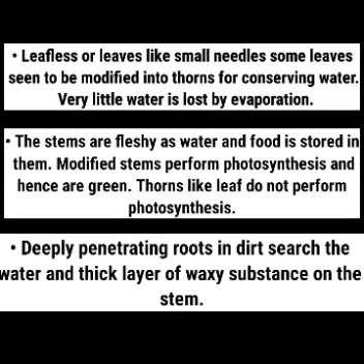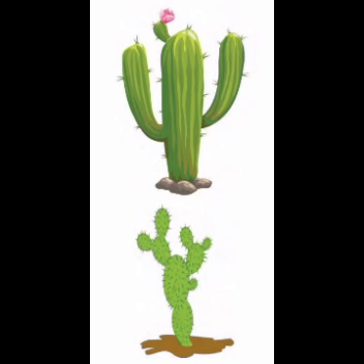Now the second point, the stems are fleshy as water and food are stored in them. Modified stems perform photosynthesis and hence are green. Thorns like leaves do not perform photosynthesis. Please observe this picture very clearly, because these cactus plants have thorns, with which they conserve water, and they are not performing photosynthesis.